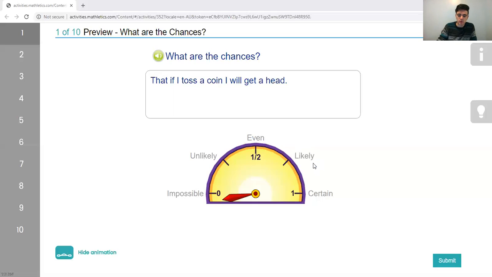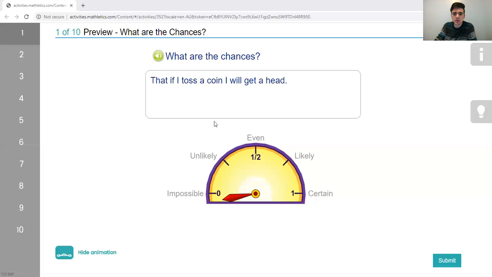In the workbook, there's a couple other words as well. They use the words probable. Probable means the same thing as likely. It means it probably will happen. You've heard the word probably before. And improbable means unlikely. So if something's improbable, it probably won't happen.